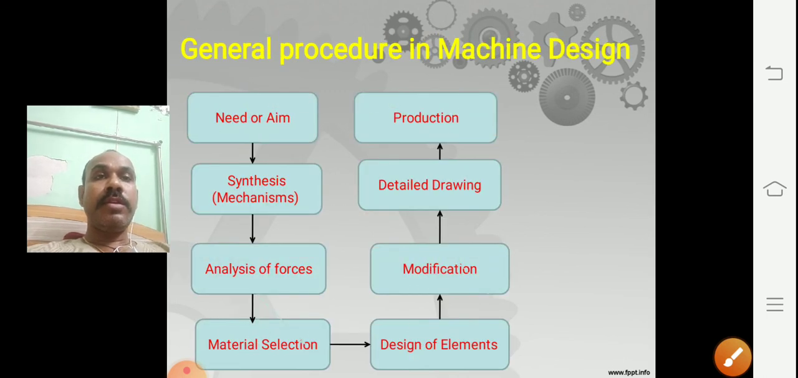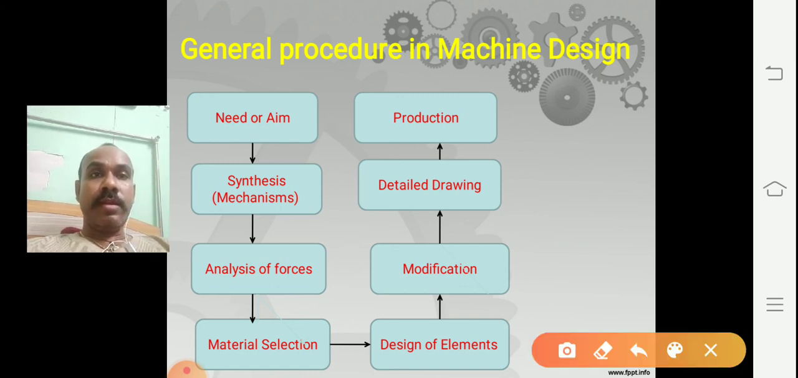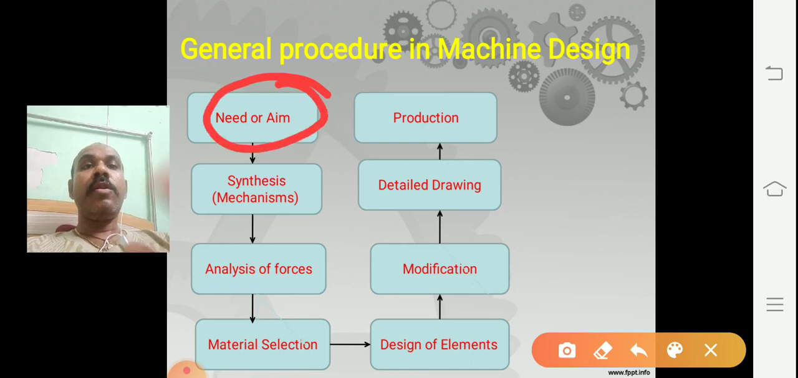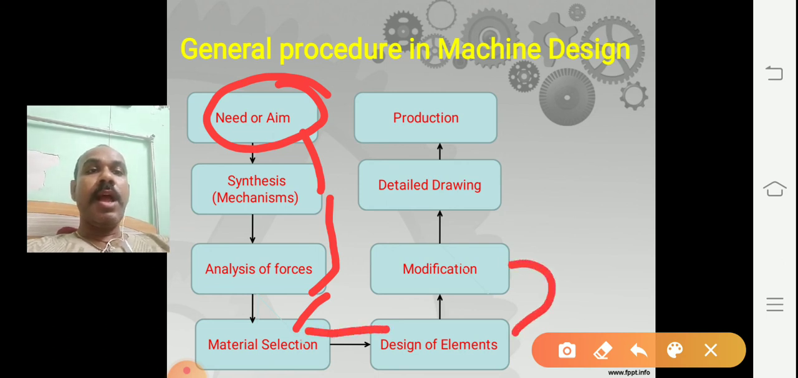Here is the general procedure in machine design. Please see this carefully. First of all, in the design of any machine, first we need an aim, then synthesis of mechanism, then analysis of forces, and then material selection. After that, design of elements, after that modification and detailed drawing, and at last the production.